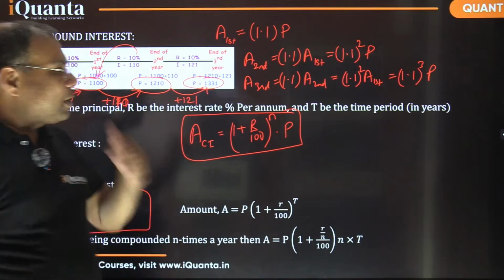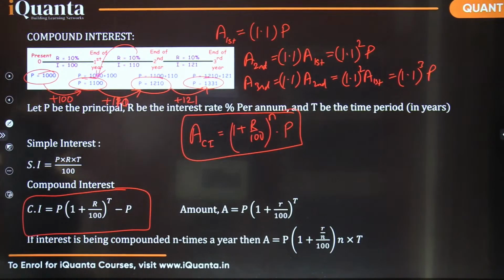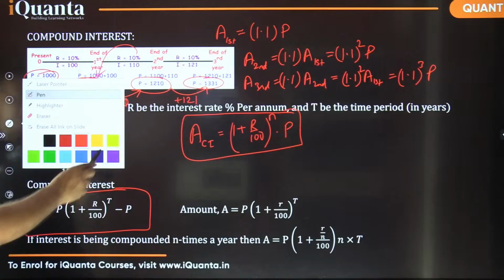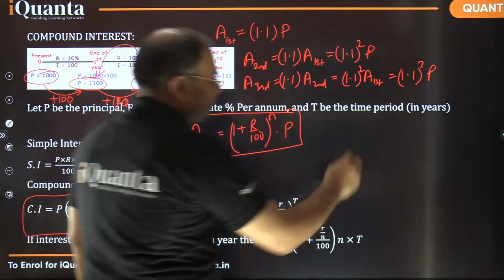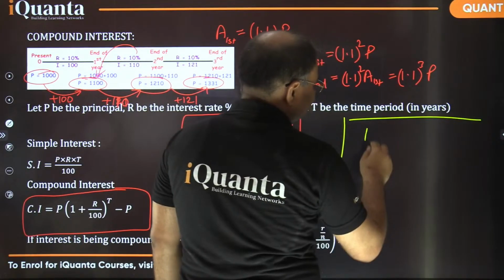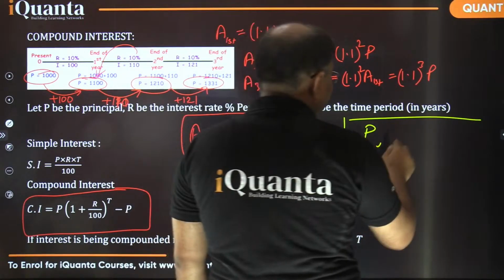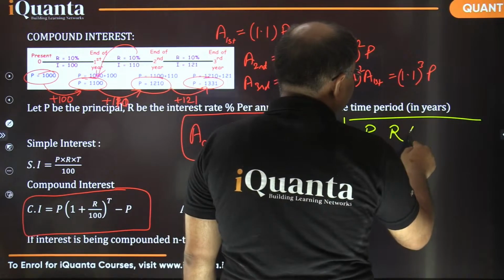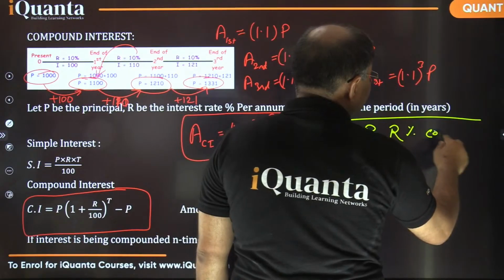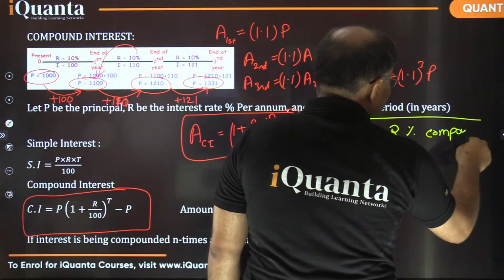See, let me give you a certain example here. There is a certain principal, we don't know how much. It has been deposited at a certain rate of interest per annum, compounded per annum.